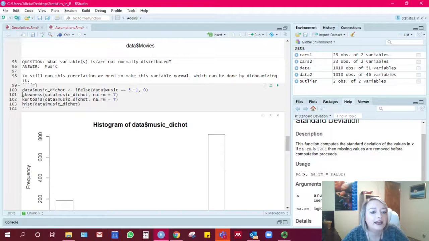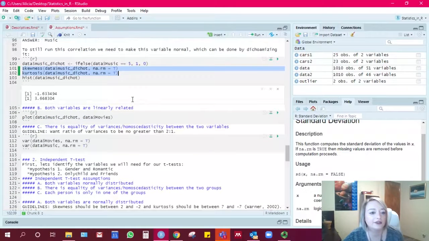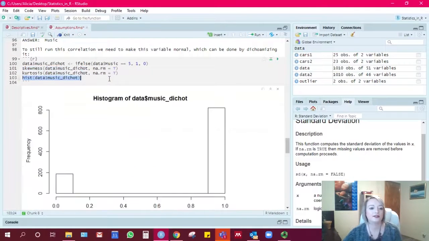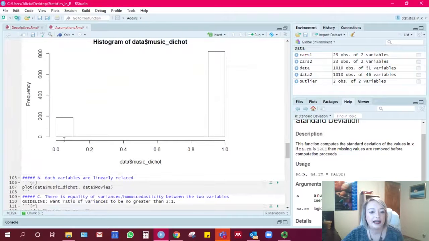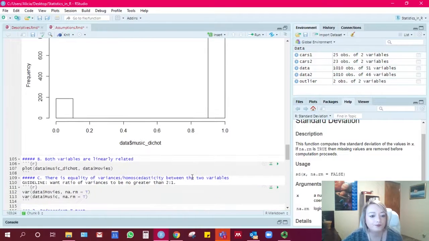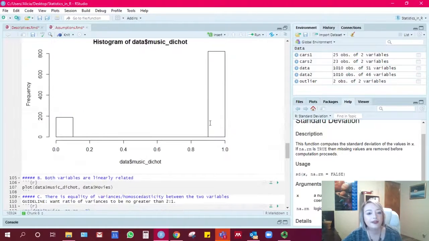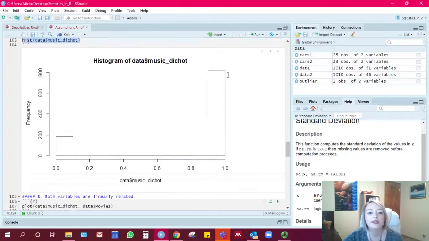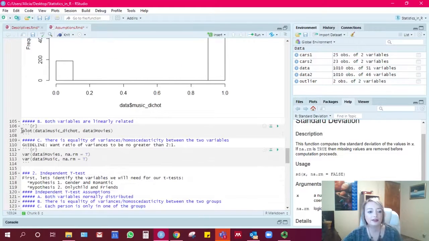Okay. Now, if we run music dichotomized in skewness and kurtosis, we see that these values are now within the limits for normality. And if you run the histogram, this bin is now a little bit bigger, which makes it comparable to the 5s. And we can still run a correlation with this, so it'll just be a point-biserial correlation rather than a Pearson's, but we can run a correlation between a dichotomous variable and a continuous variable if they have sufficient normality.